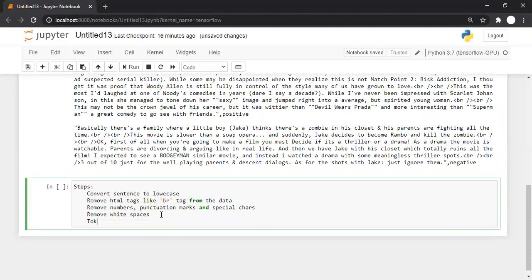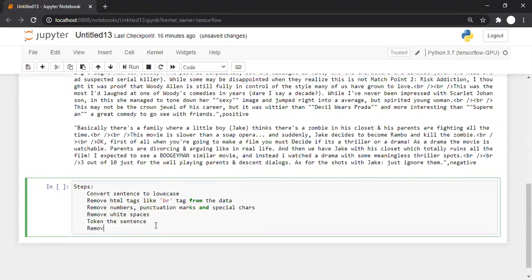Next, tokenize the sentence. Tokenize the sentence means divide the sentence into words. That is called tokenization. Tokenization means dividing the sentence into words and then processing every word individually. After that, there is the most important step, which is to remove the stop words.